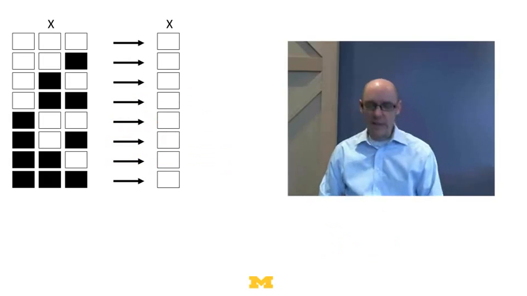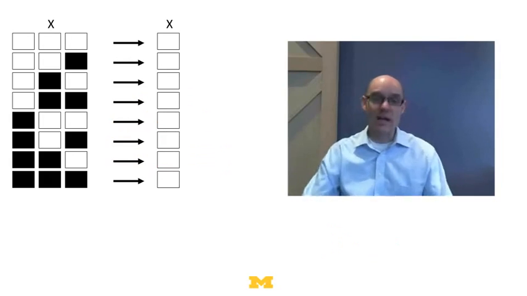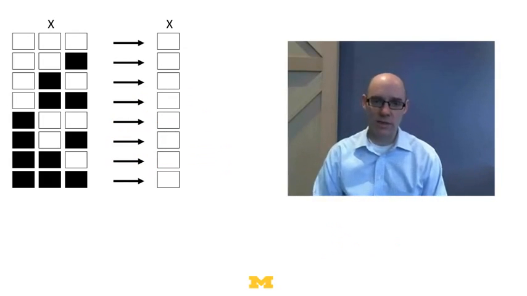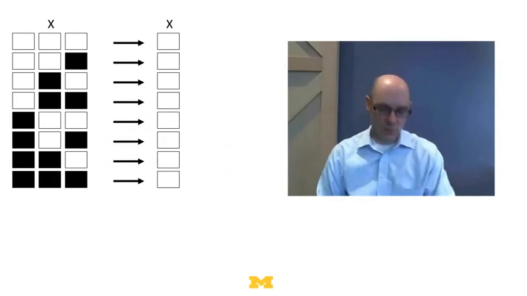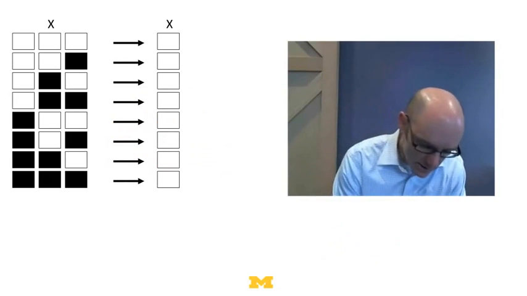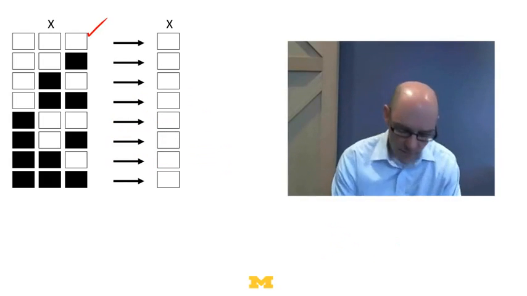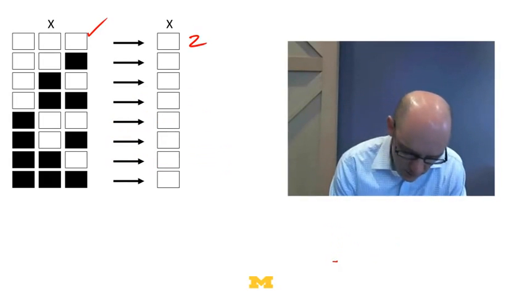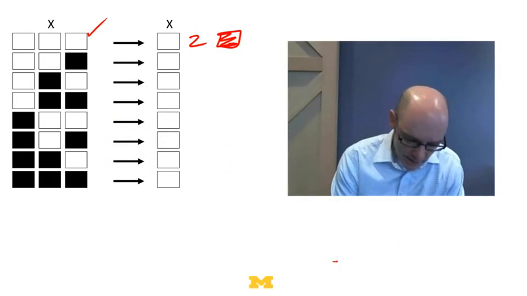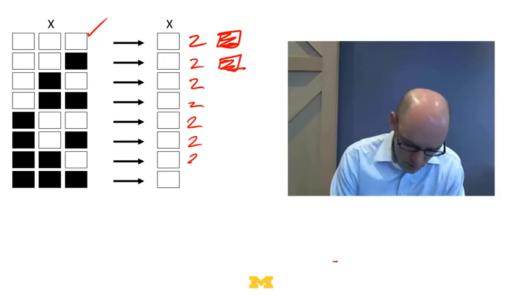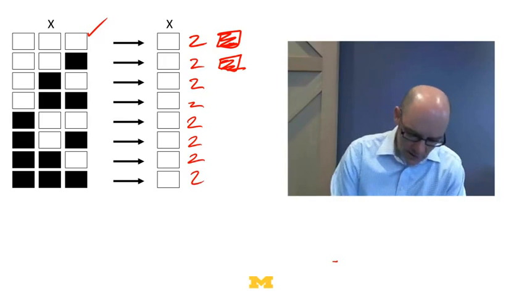Okay. Now, before we go any further, there's a lot of rules. How do we make sense of them? How do we keep track of what the rules are? Well, Wolfram has a really ingenious way of numbering these. So let's think about it. If I'm in this state here, all off, well, there's two possibilities here, right? We could be off or we could be on. And if I think about this state, there's two possibilities as well. We could be off or we could be on. And that's true for every one of these: 2, 2, 2, 2, 2. So there's two different things I could put for each of these.